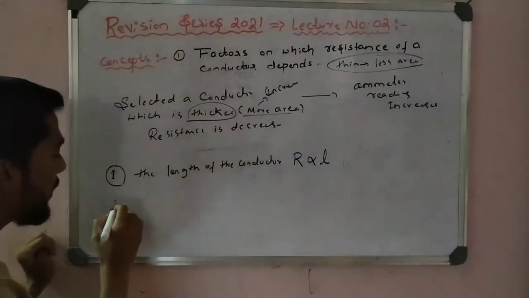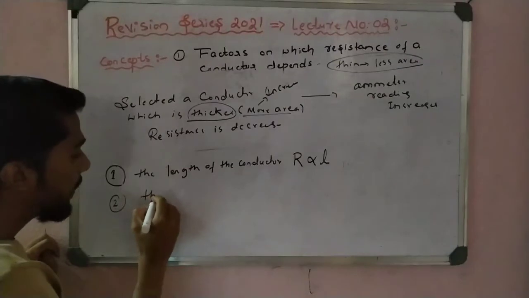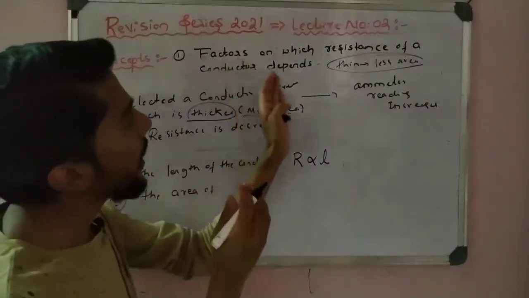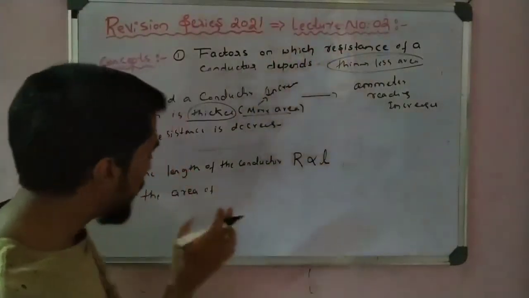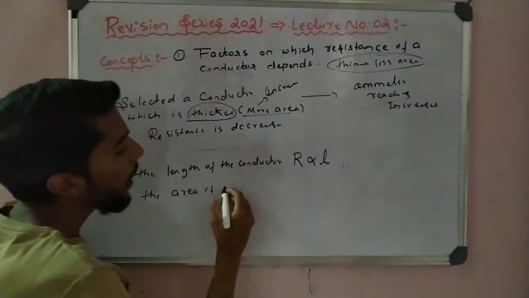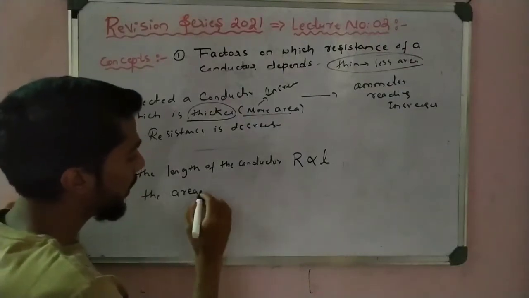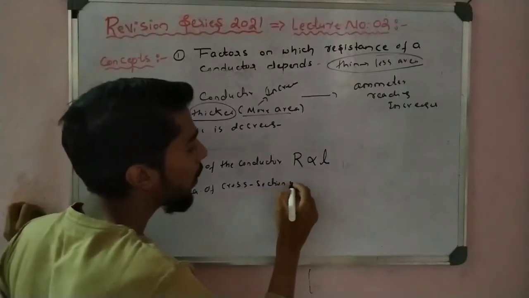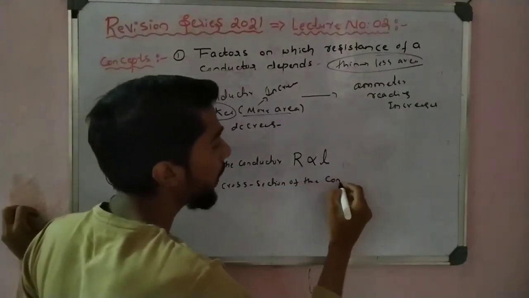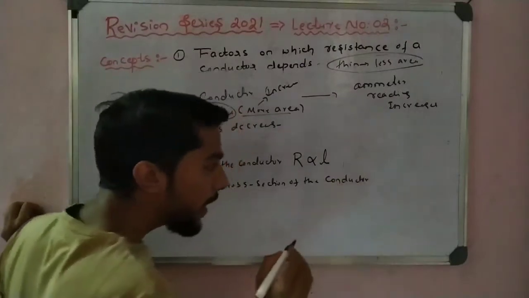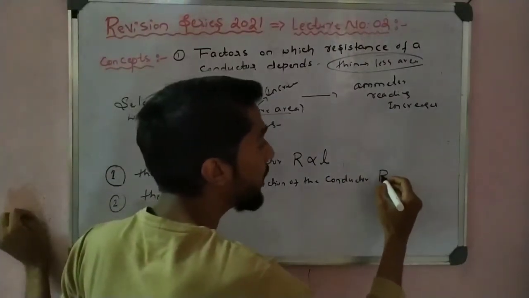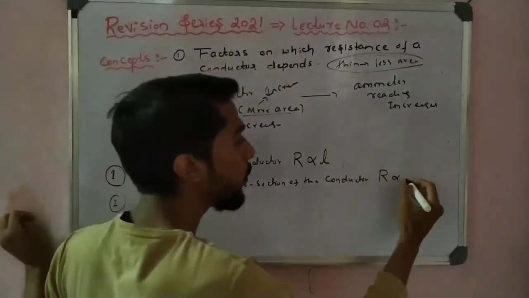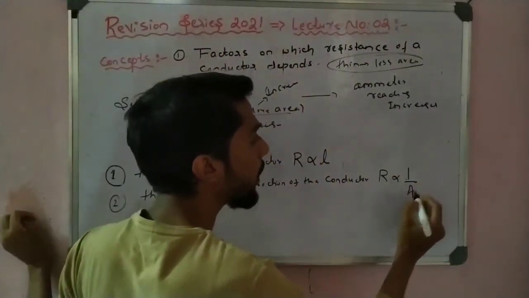So the second point is that the resistance of a conductor depends on the area of cross section of the conductor. When the resistance is low, the area is more. So we can take it as inversely proportional, right?